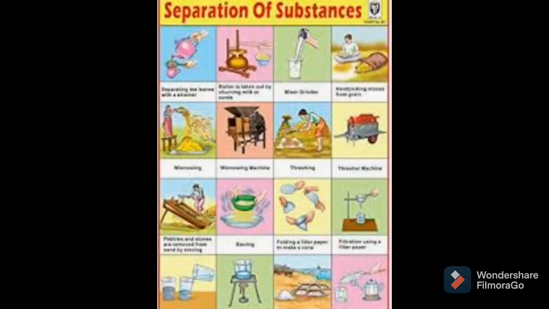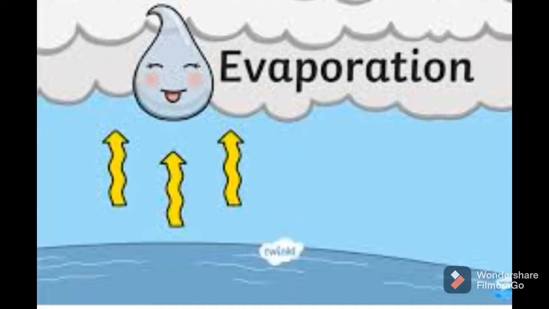Now we are going to study some other methods. In my previous video lecture we studied how to separate an insoluble solid from a liquid. Now we are going to study how to separate a soluble solid from a liquid. Salt and sugar are solids which get dissolved completely in water. Then how do we get these solids back from the liquid? Evaporation is the process by which we can separate a soluble solid, which is non-volatile in nature, from a liquid.